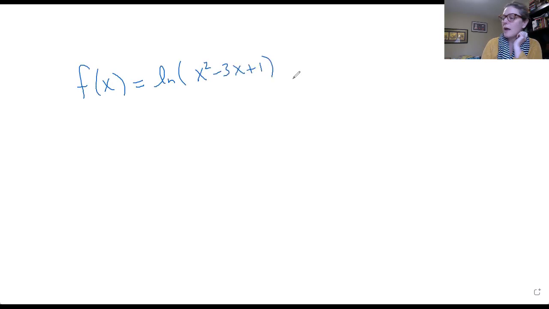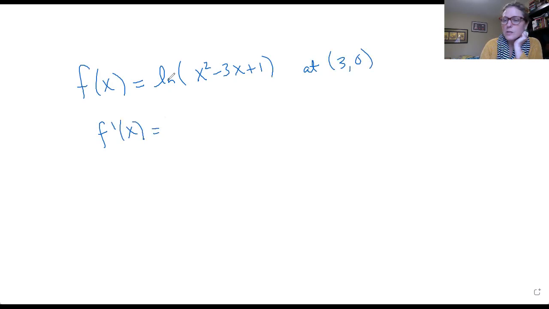One of them, and they weren't numbered, was f of x equals ln of x squared minus 3x plus 1, and we had to find the equation of the tangent line at the point 3, 0. So the first thing I have to do is find the derivative. This is a composite function.